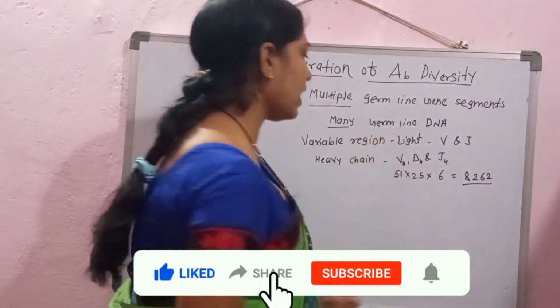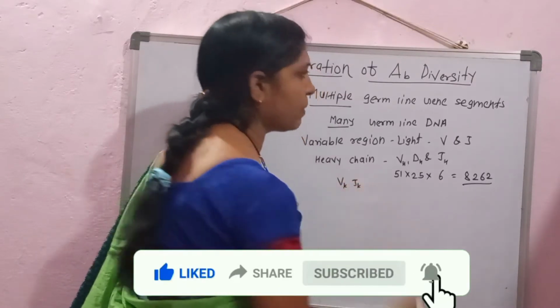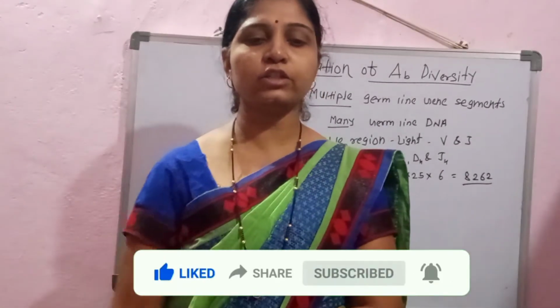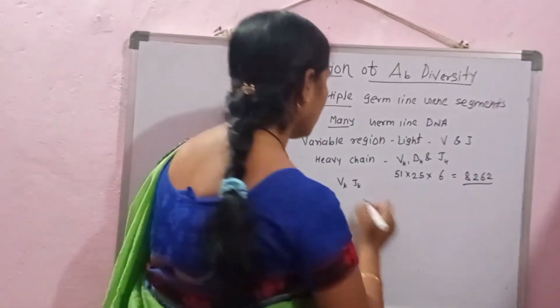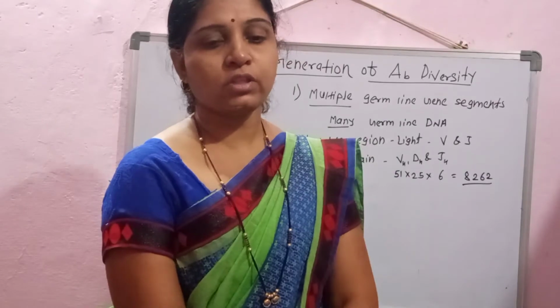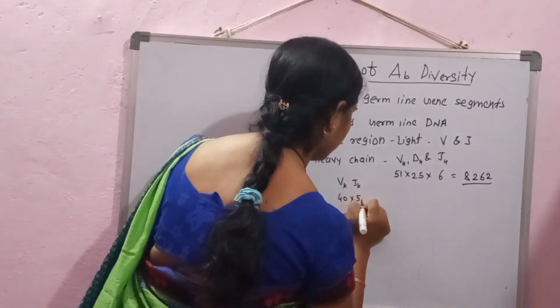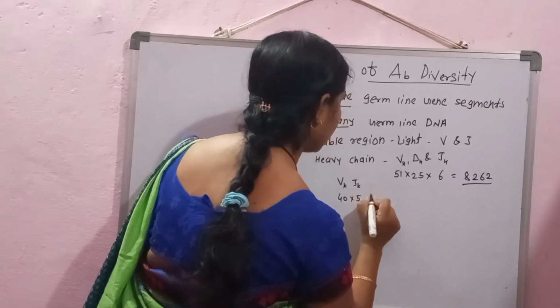In case of the light chains, that is V kappa and J kappa, there are 40 V kappa gene segments and 5 J kappa gene segments.